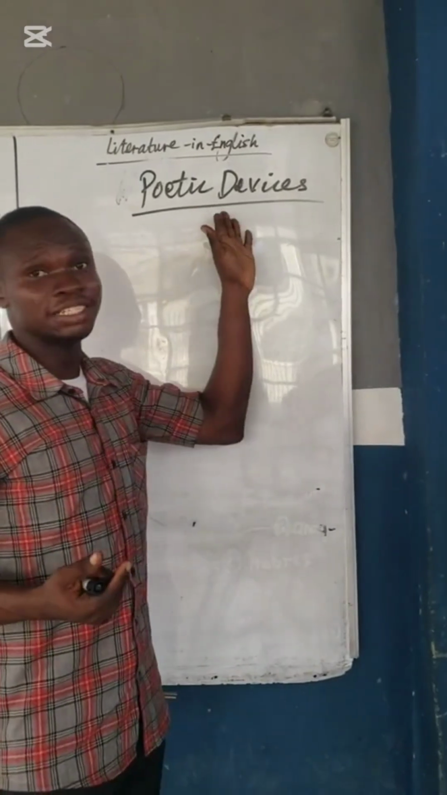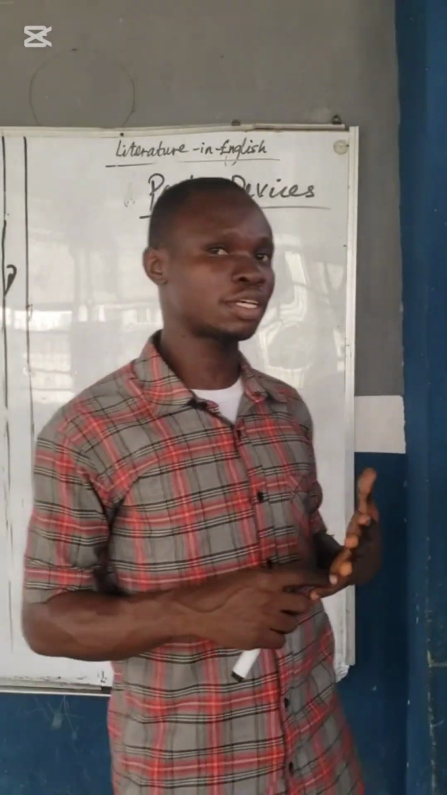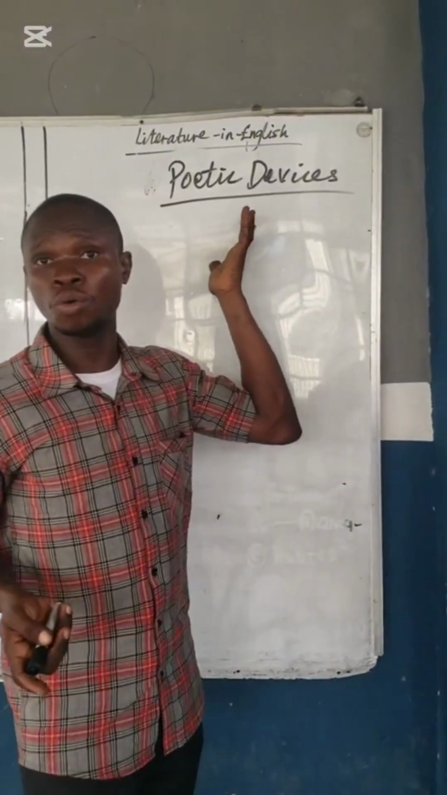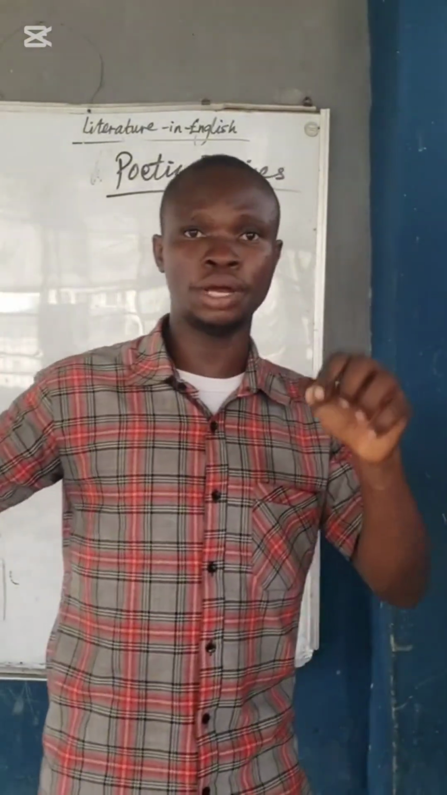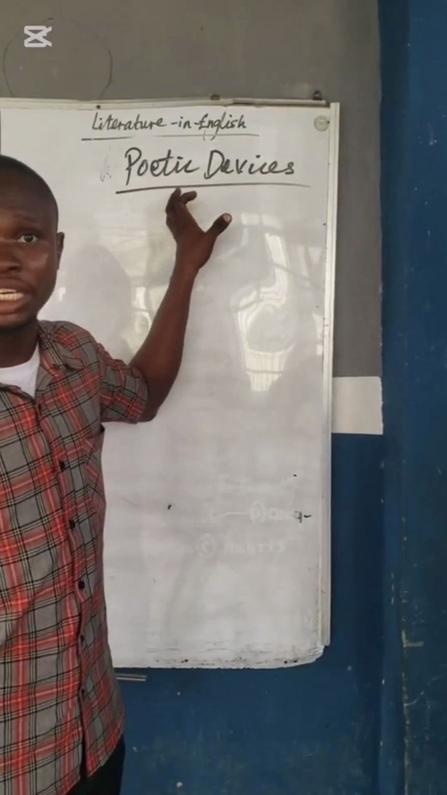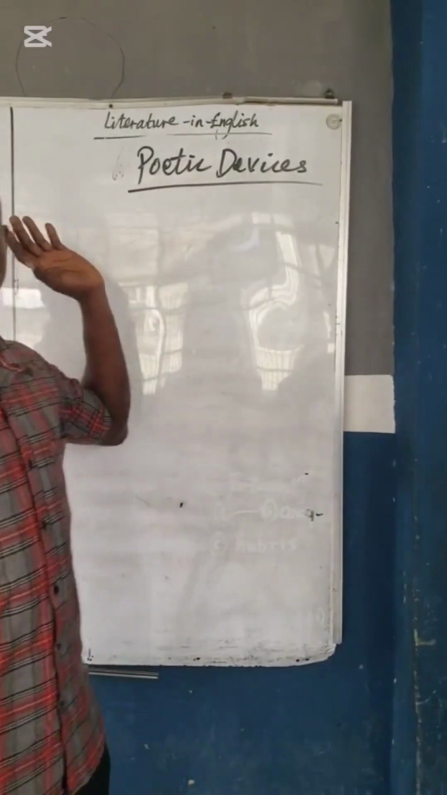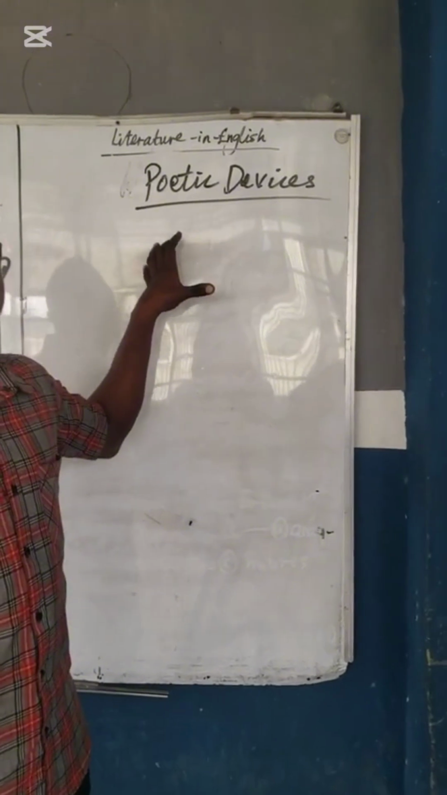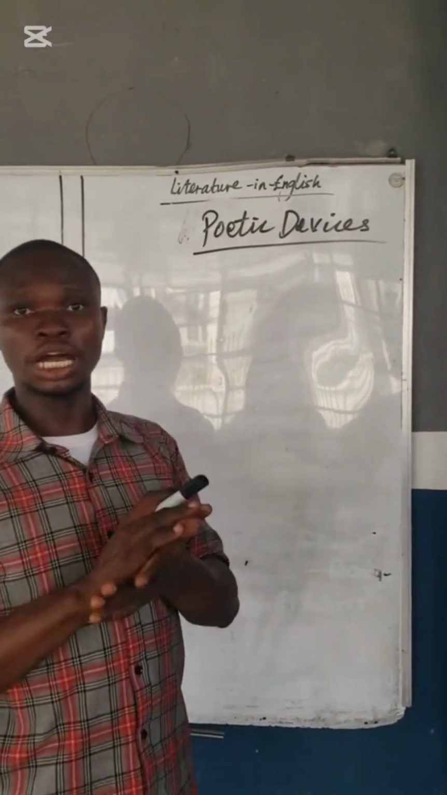And these poetic devices are very important because in WASC, UTME, and other exams, you do come across questions on poetic devices. You might be given an unseen poetry. What is an unseen poetry? An unseen poetry has to do with poetry that you have not seen before. So the essence of the poetry is to assess your ability to use poetic devices when reading or analyzing the poem.